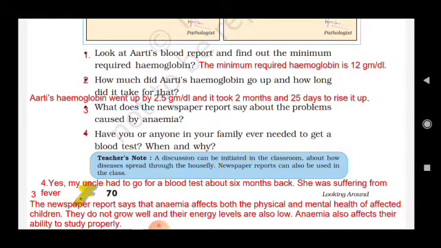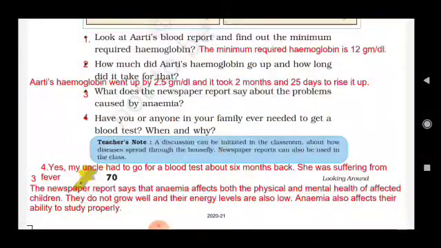Number 3, what does the newspaper report say about the problem caused by anemia? So the answer is here. The newspaper report says that anemia affects both the physical and mental health of affected children. They do not grow well and their energy levels are also low. Anemia also affects their ability to study properly.